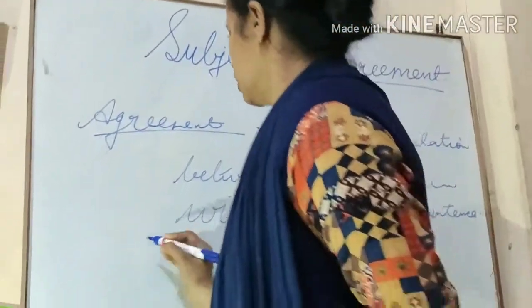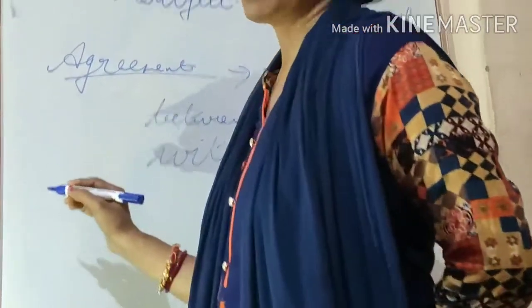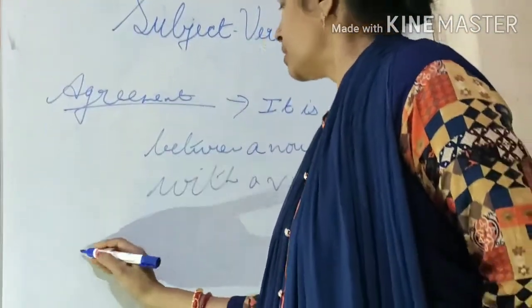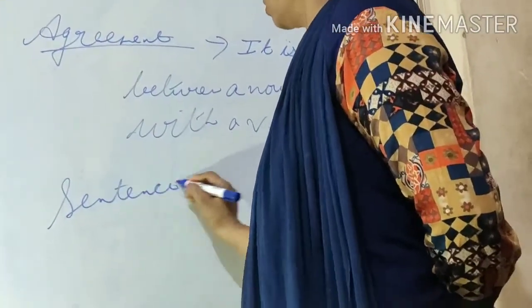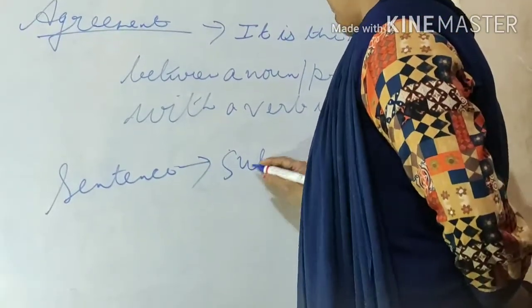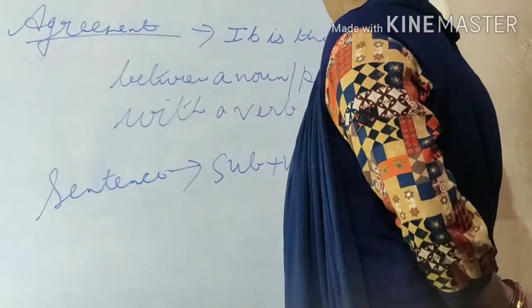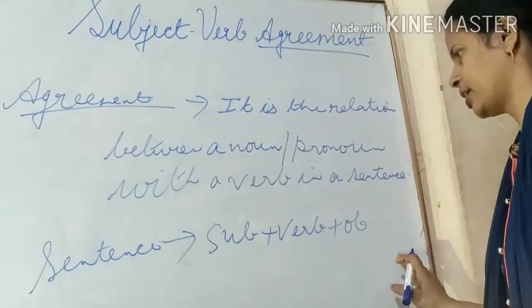We all know sentence. A sentence is a group of words which makes complete sense. A sentence is made of a subject, which may be a noun or pronoun, plus verb plus object, or we can say subject plus predicate.